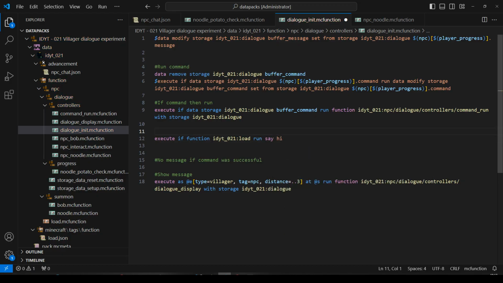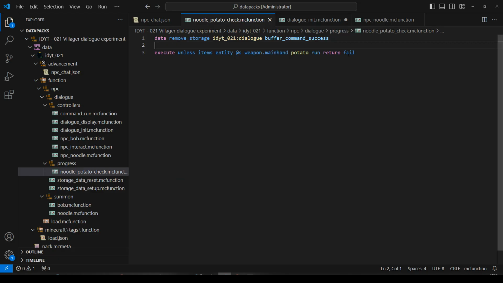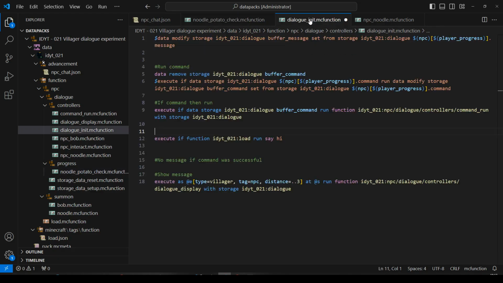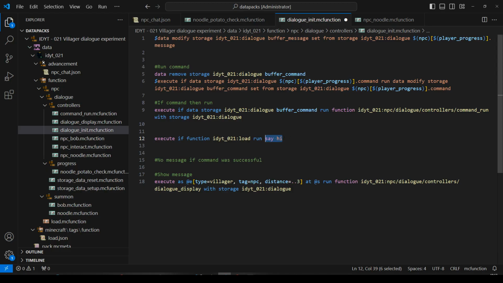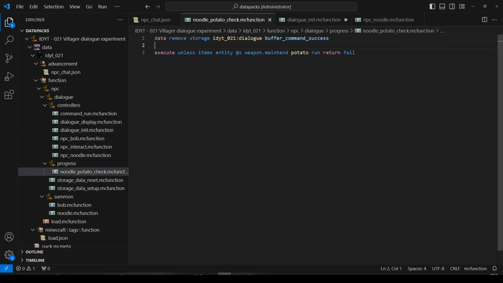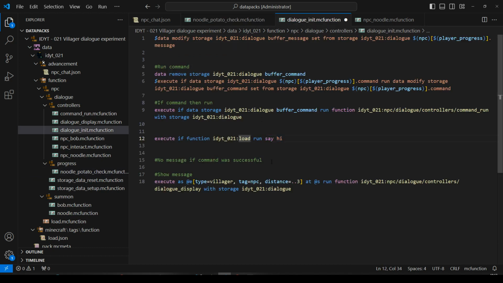So what we're going to do is run that function. Let's say we're running potato check. It'll go off to potato check, and potato check says return a fail, and it goes back to init and says no, it failed. I won't say hi. If it returns success, it would say it was successful. I will say hi. Or if it just ran through to the end, I think it'd also be considered a success.